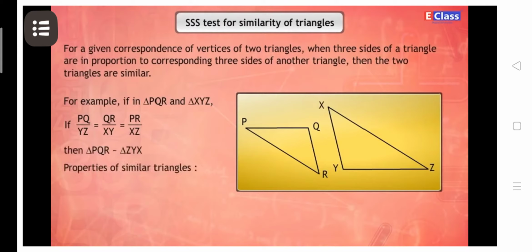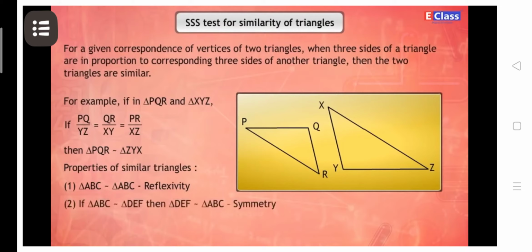Properties of similar triangles. 1. Triangle ABC is similar to triangle ABC. Reflexivity. 2. If triangle ABC is similar to triangle DEF, then triangle DEF is similar to triangle ABC.